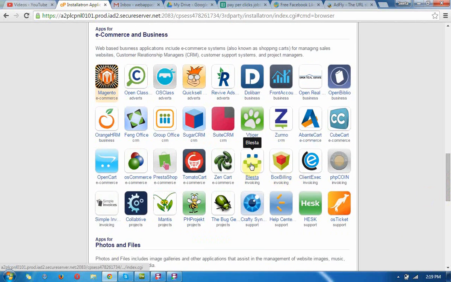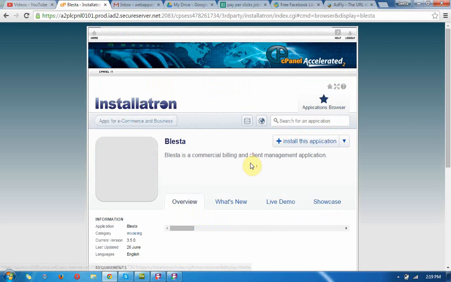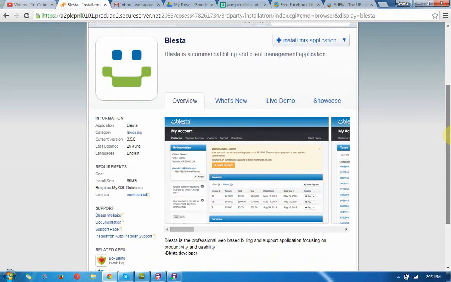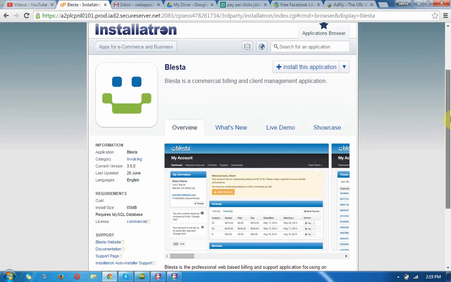And you can see the Bleast invoicing icon here. Just click on that. After you click on that, you will find the information, requirements, support and features of Bleast.